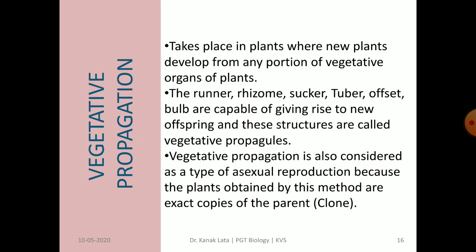The runner, rhizome, sucker, tuber, offset, bulb, these are the different structures which are responsible for giving rise to plants, and hence they are called vegetative propagules. So what are the vegetative propagules? Those through which vegetative reproduction takes place. Vegetative propagation is also considered as asexual reproduction, and plants obtained by this method are also called clones.